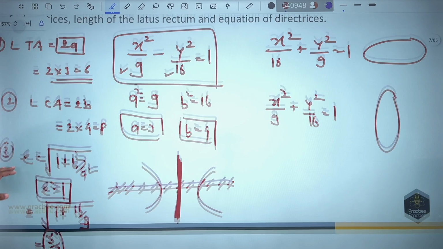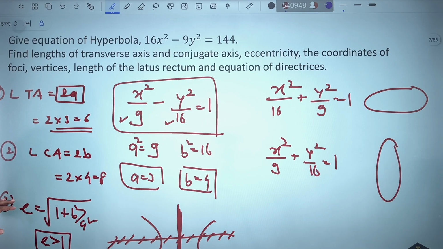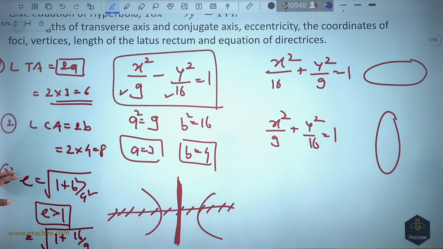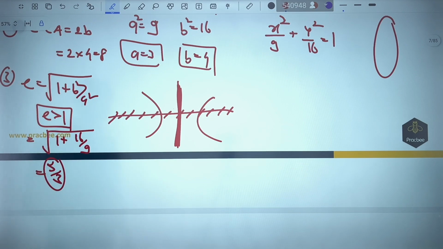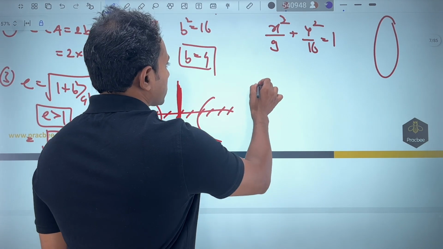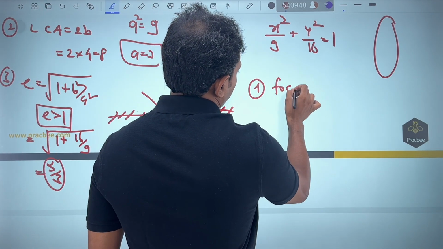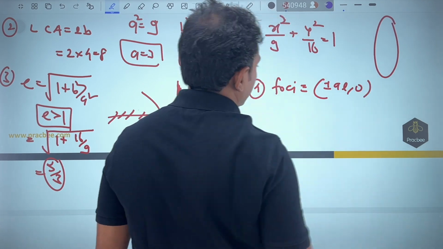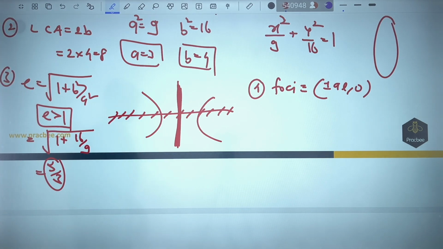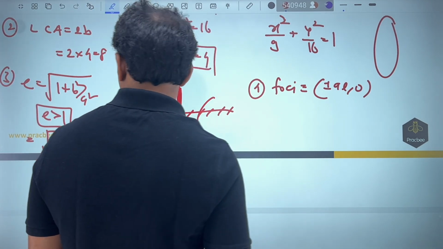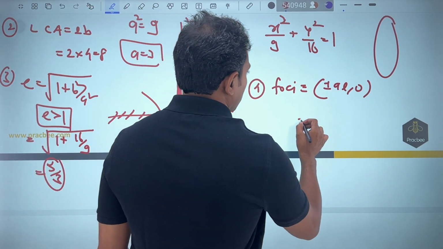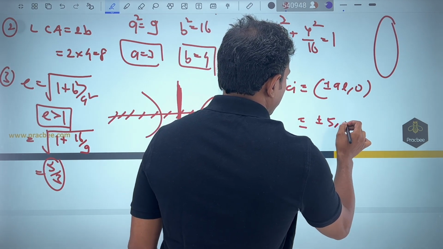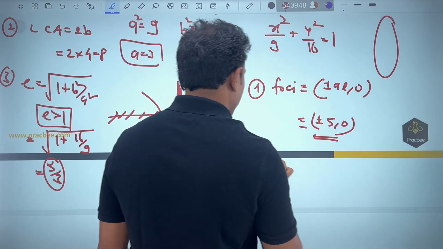The next thing they are asking us to do is find the coordinates of the foci, vertex and the length of latus rectum. So see, in the fourth step, the foci is going to be plus minus ae comma 0, and this is same as the ellipse that we did earlier. e came out to be nothing but 5 by 3, a is nothing but 3. So if you substitute the value, it is plus minus 5 comma 0. This is important to note.